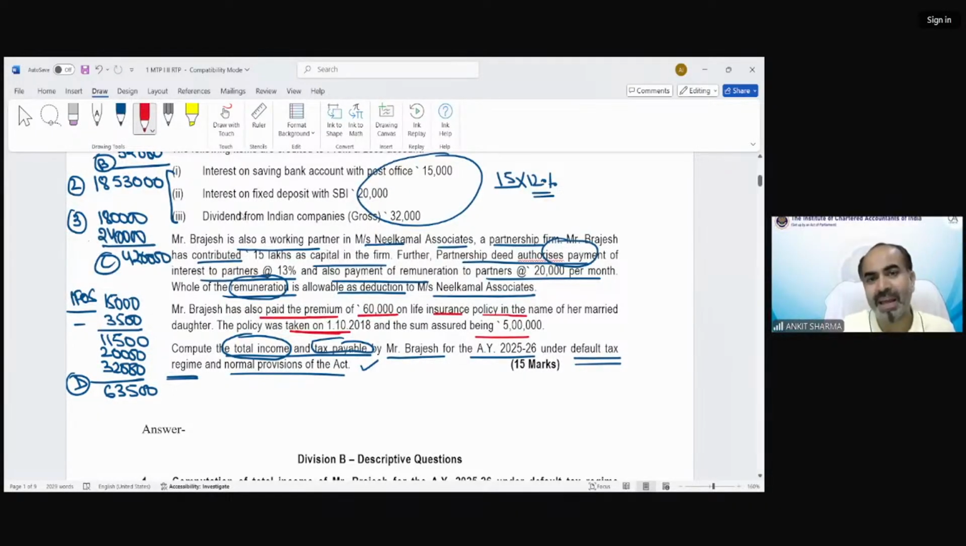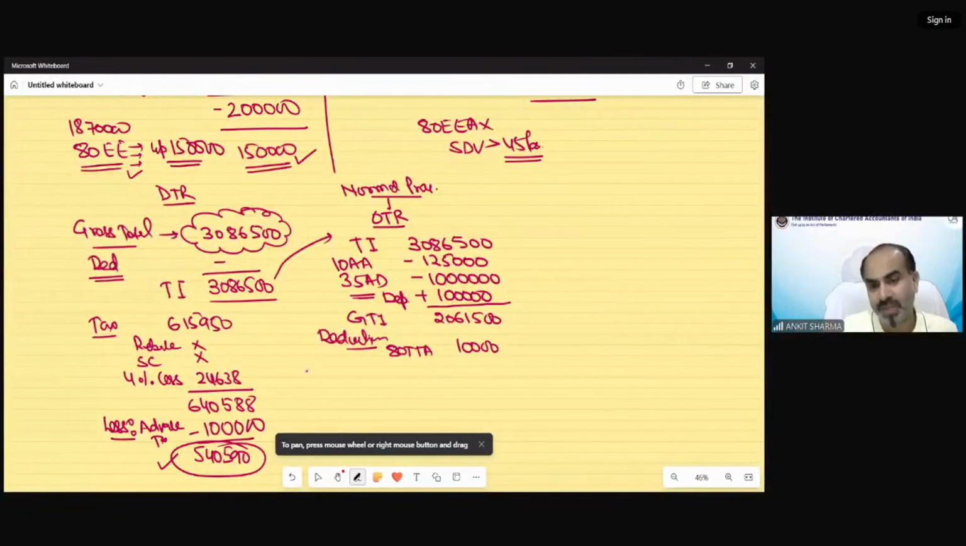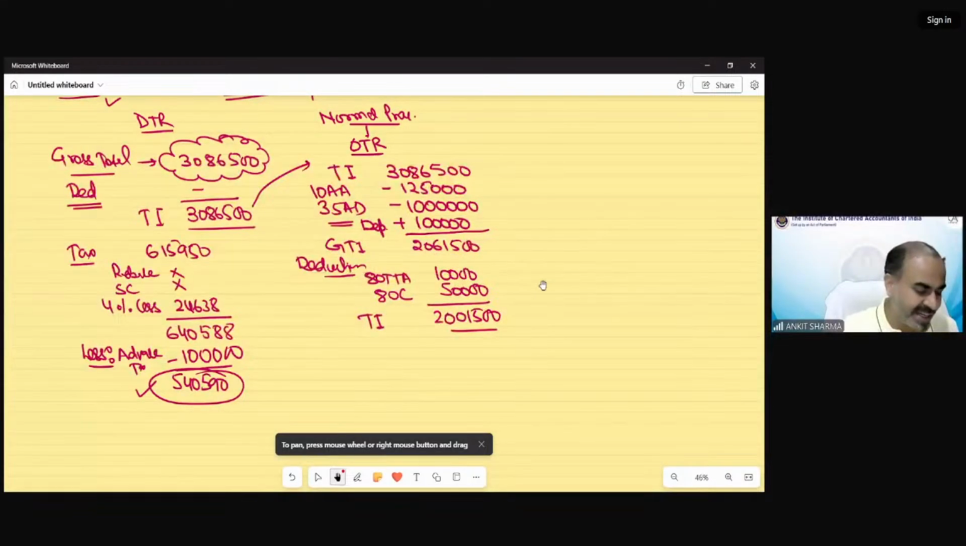So we can claim the deduction under section 80C maximum up to 10% of the sum assured. So the payment is 60,000, but the sum assured is 5 lakh. So we can claim maximum 10% of that sum assured. So my total income would be 20 lakh and 150. Now I have to calculate tax as per normal provision of the Act.